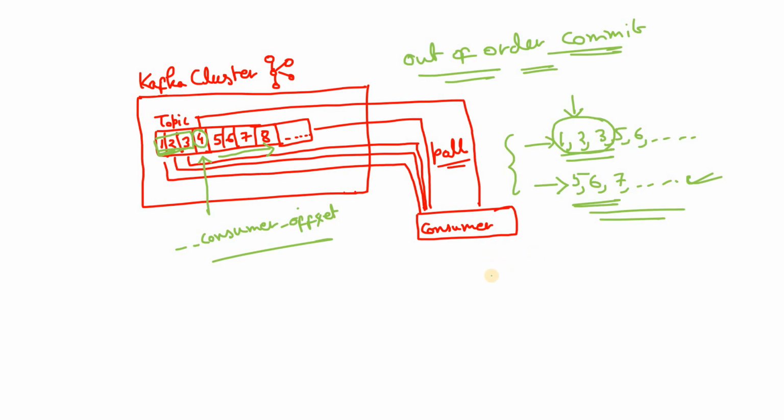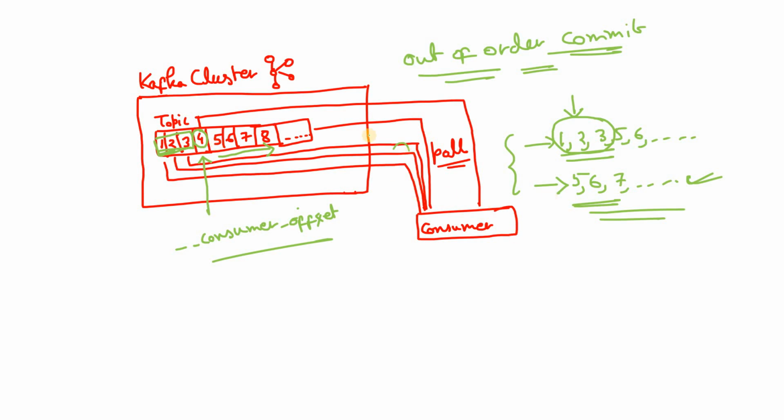But suppose you are not having that kind of situation. Suppose you are processing the messages using only one thread or something like that. Then this out of order commit may result in some advantages as well. And what is the advantage? The advantage is that committing on every message individually would produce a lot of overhead in practical situations. That is, as soon as the consumer receives message 1, after processing it commits. Then it goes to message 2, and after processing it commits. Like that, if the consumer commits individual messages one by one, it produces a lot of overhead, because committing an offset is a complex operation overall.